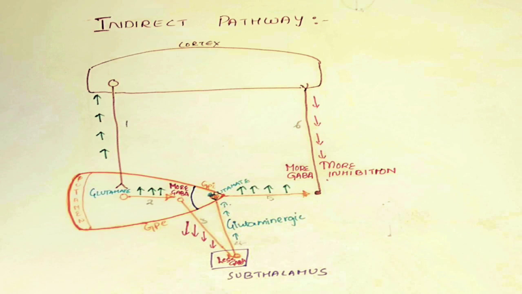Now we have seen there is a loop formed which is completely different from direct pathway. From here the origin of neuronal fibers is the same as in direct pathway, that is pallidothalamic fibers are seen and thalamocortical fibers are seen.